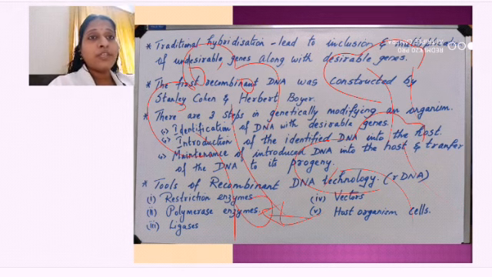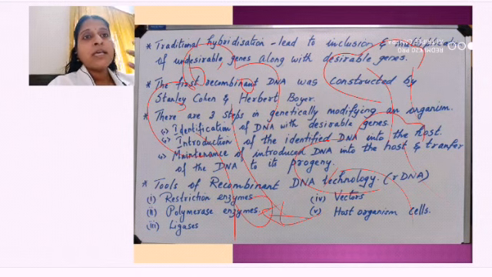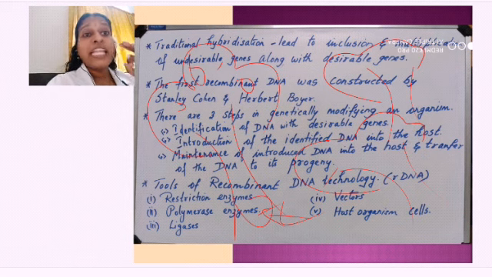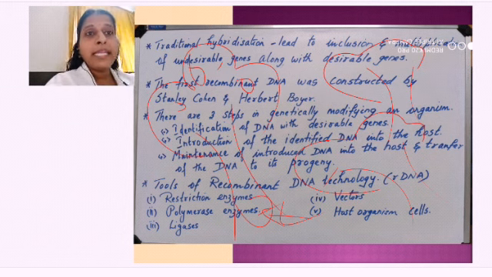Now, moving on to tools for recombinant DNA technology, there are different tools. What are the different tools? I need some materials, some substances, for this rDNA technology. Number one is restriction enzyme, second is polymerase enzyme, third is ligase enzyme, fourth is a vector, and fifth is a host organism or cell. One by one we will discuss these in the process of rDNA technology, in detail in the upcoming classes, right.